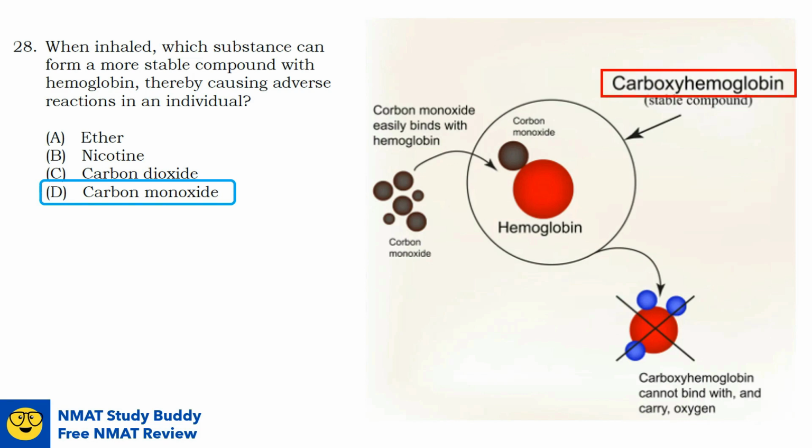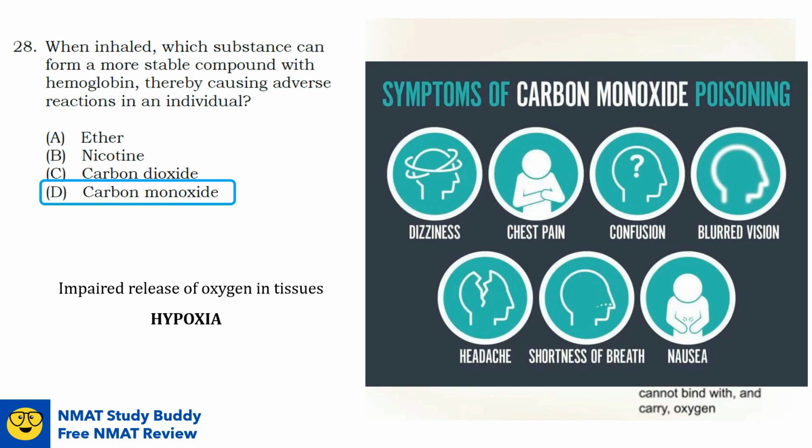The problem with carboxyhemoglobin is that it cannot bind with and carry oxygen, resulting in impaired release of oxygen in tissues, or hypoxia. Have you heard about carbon monoxide poisoning? So when there's an increased amount of carbon monoxide in your blood, these are the symptoms: dizziness, chest pain, confusion, blurred vision, headache, shortness of breath, nausea, and even death. So again, the compound that forms a more stable compound with hemoglobin is carbon monoxide.